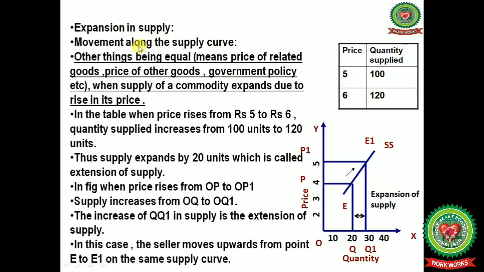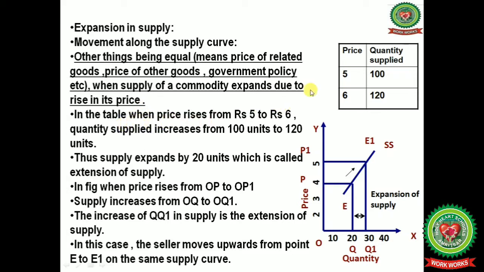Expansion in supply, or movement along the supply curve. Other things being equal means the price of related goods, the price of other goods, government policy, etc. remain the same when the supply of a commodity expands due to a rise in its price, and the prices of related goods or substitute goods, other goods and government policy remain the same.